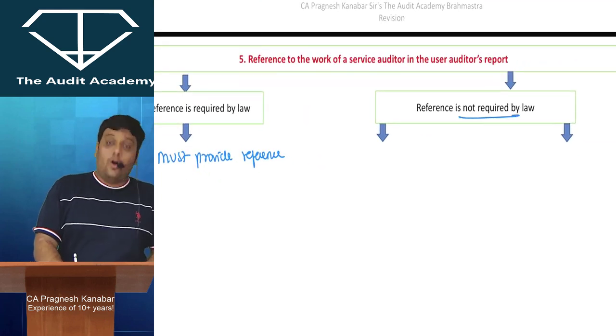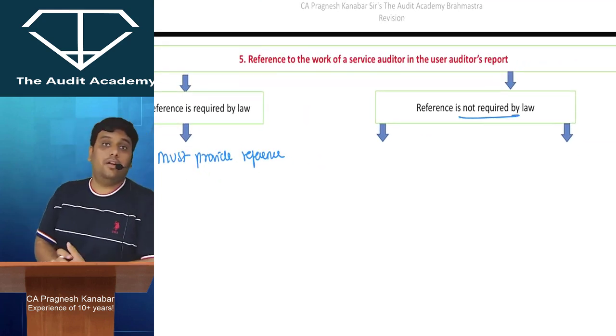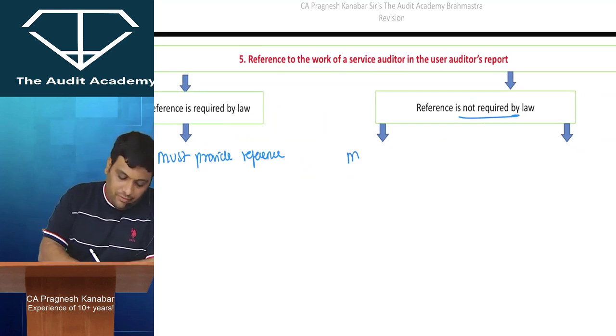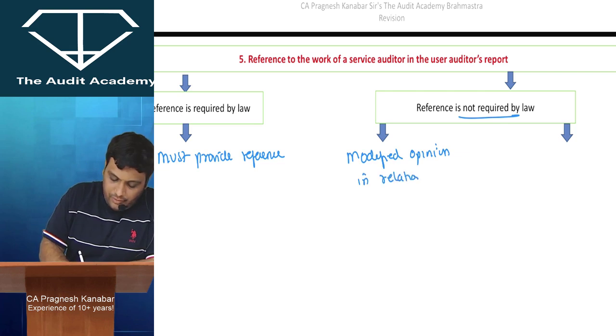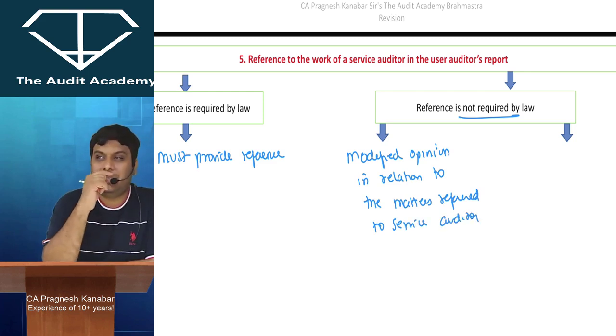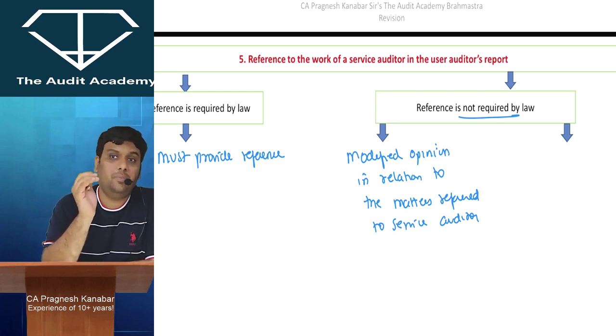But if the reference is not required by law, then you will have to go through this very carefully. You will have to check whether you have given a modified opinion in relation to the matters referred to the service auditor. Let us say that you are talking about payroll processing, and there is some incorrect calculation of TDS, which the service auditor has pointed out. That is the reason that you are giving a modified opinion.